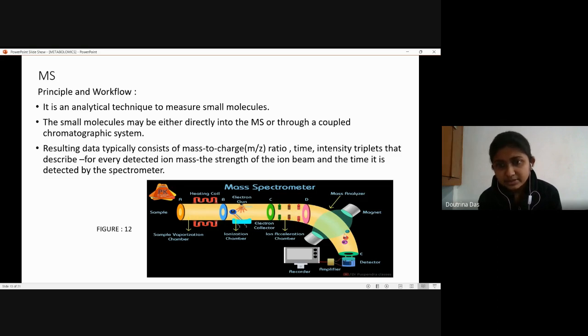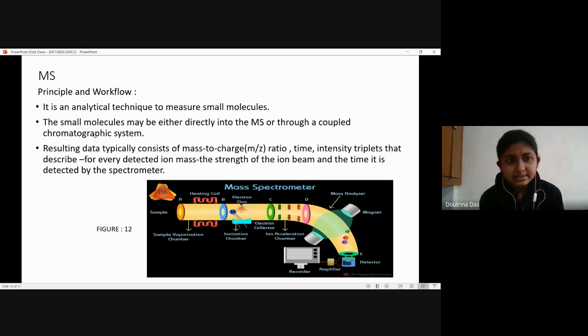Then there's a separation. Now the separation here shows the differently charged ions are getting separated. Then this is detected by a mass detector, and the signal is analyzed and amplified, and then it is recorded in the recorder. So the result of an MS basically has 3 points. One is the m by z ratio of the ions, another one is the time at which it is detected by the detector, and the intensity of the ions that are being detected.